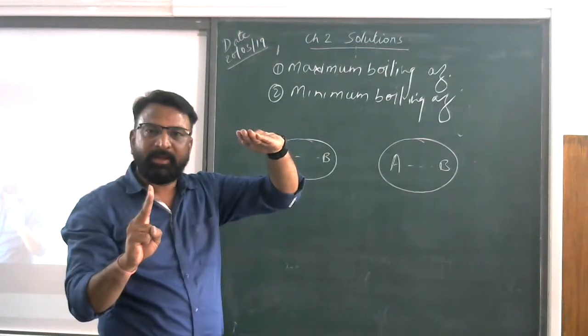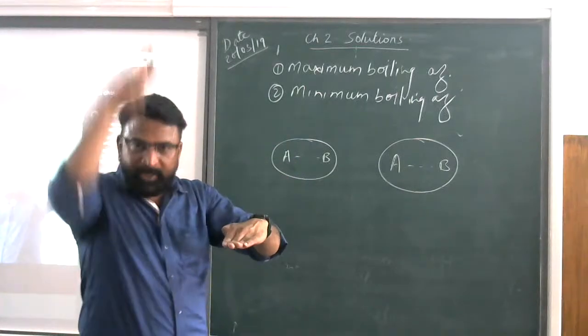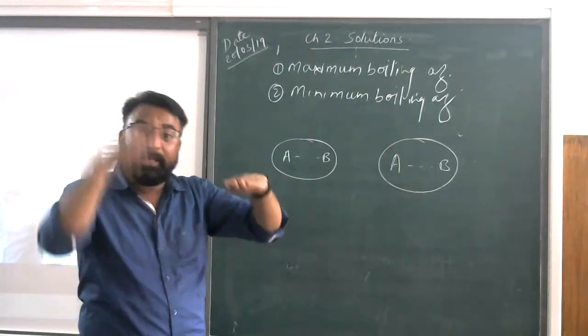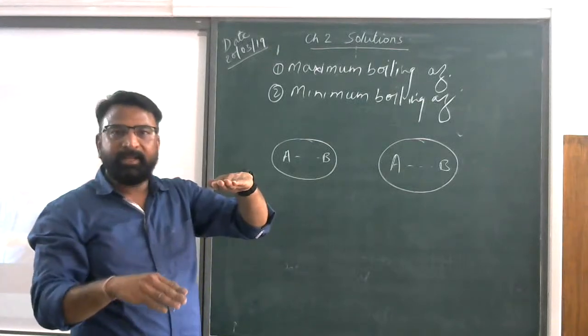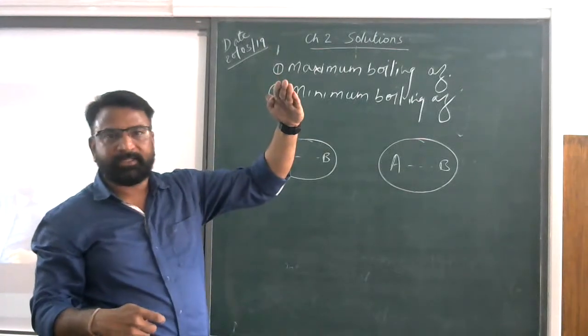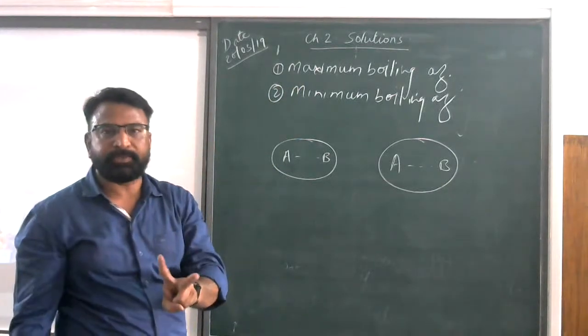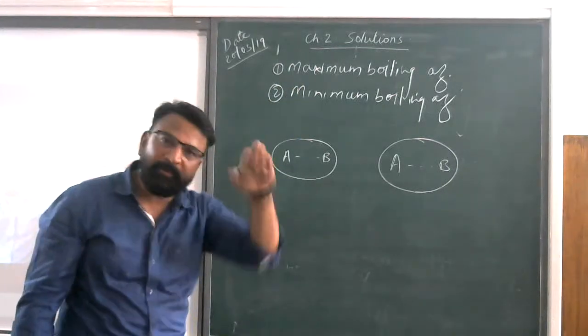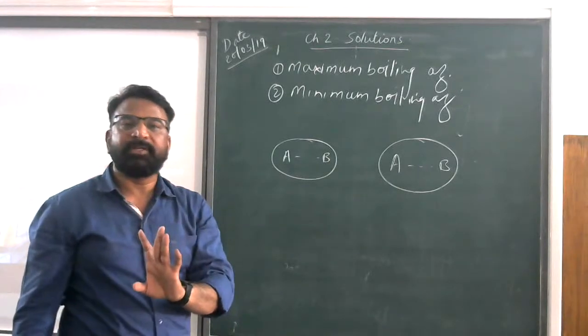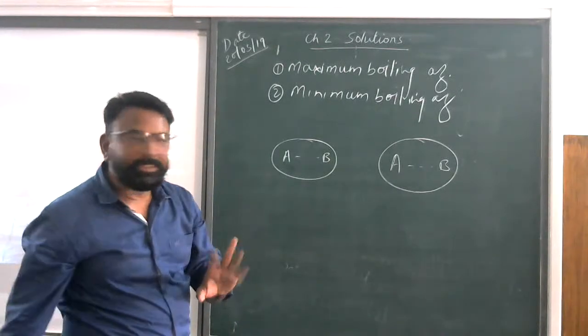Did you understand this part? At 100 degrees Celsius, the vapors will be low, or their separation will be somewhat lesser. So that boiling temperature will be increased. That's why these are called maximum boiling azeotropes. At 100 degrees Celsius their vapors will be low, so they will show the negative deviation in Raoult's law. I hope you understood this.